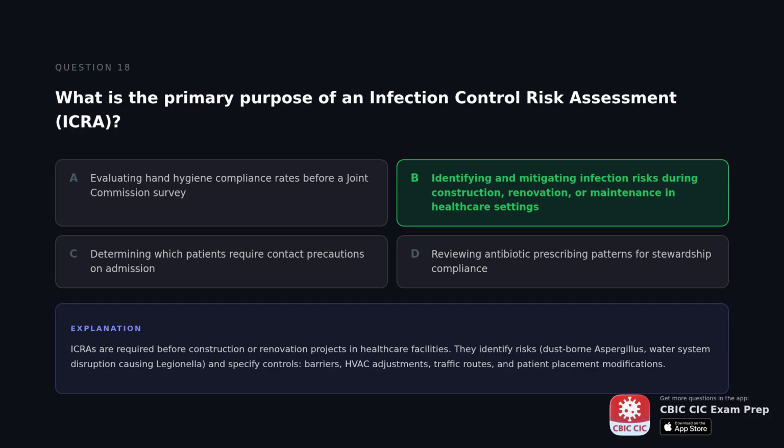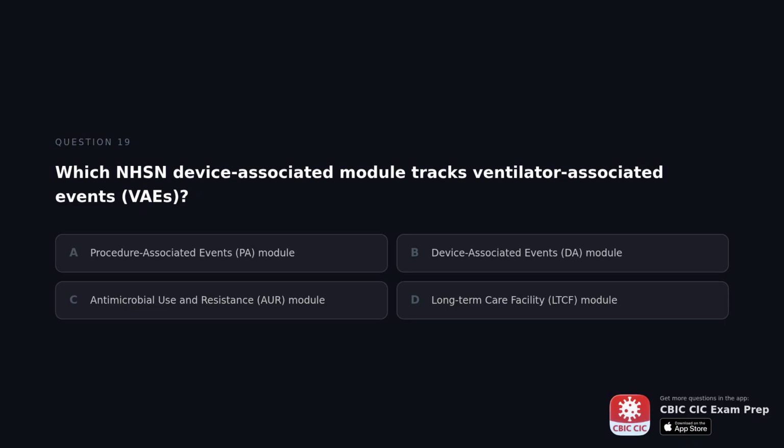Which NHSN device-associated module tracks ventilator-associated events, VAEs? A. Procedure-associated events, PA module. B. Device-associated events, DA module. C. Antimicrobial use and resistance, AUR module. D. Long-term care facility, LTCF module.